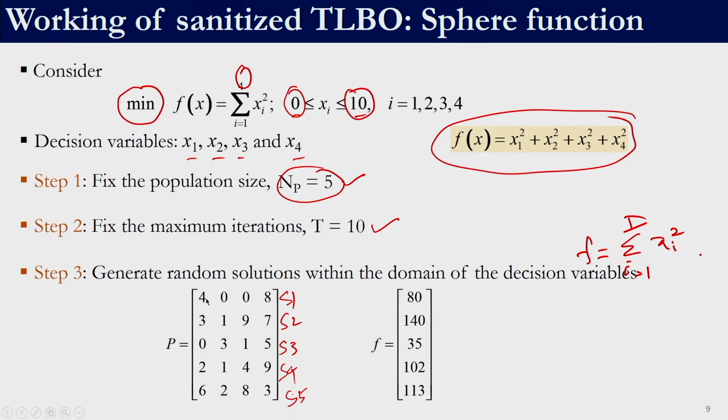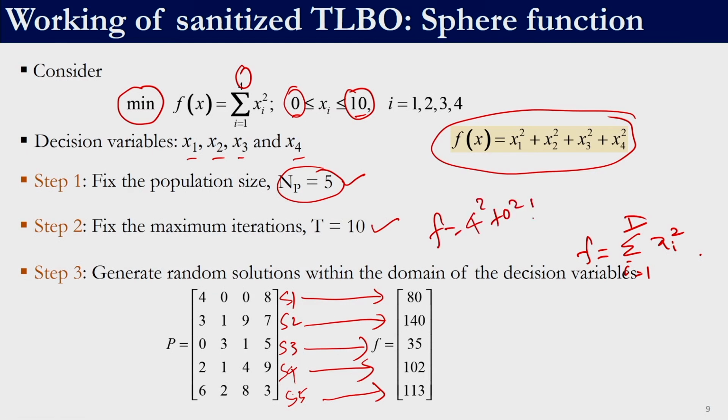At least for the first iteration, it is easier to calculate the objective function. The objective function of S1 is 80, of S2 is 40, of S3 is 35, of S4 is 102, and of S5 is 113. The way to calculate this objective function is, for the first solution, f equal to 4 square plus 0 square plus 0 square plus 8 square. This will turn out to be 80. Similarly we calculate the objective function value for all the solutions, and this is also known as the fitness function value.